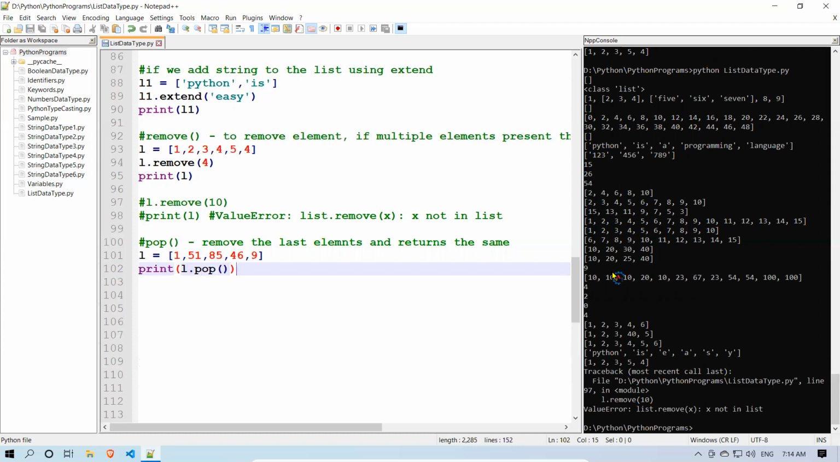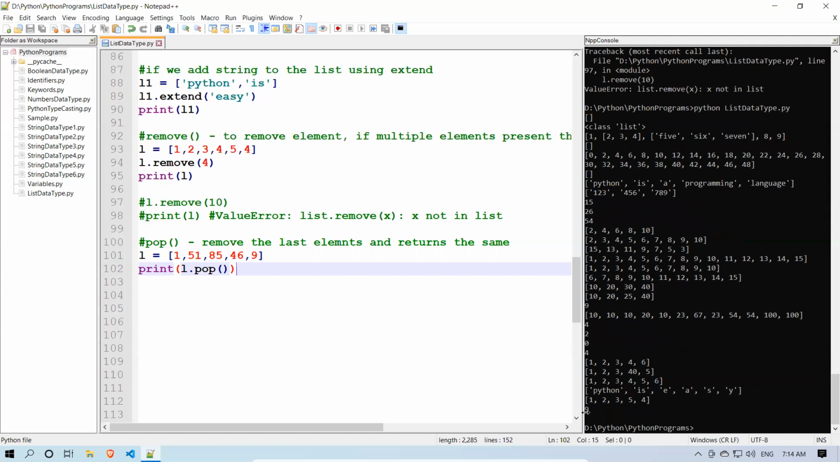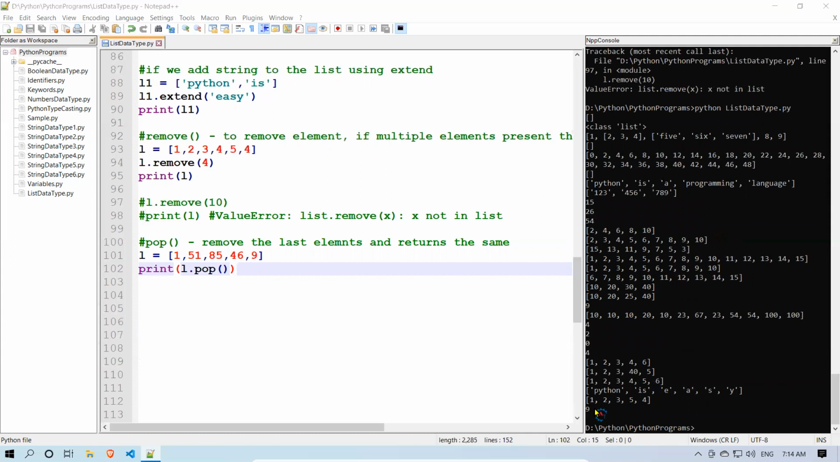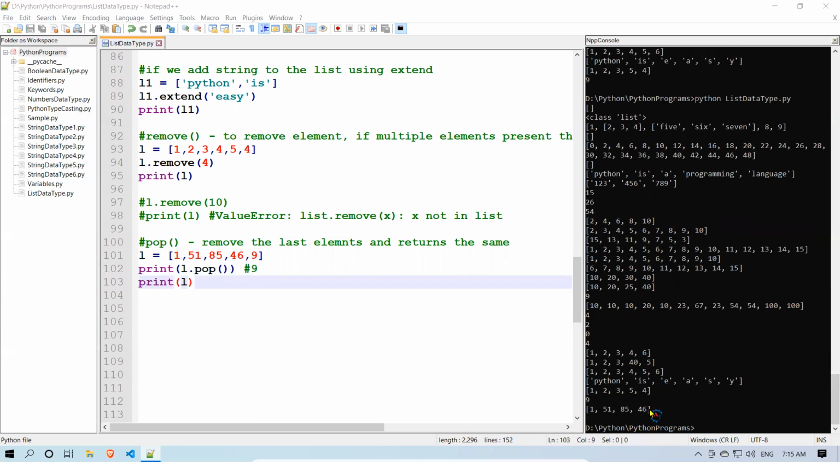L dot pop. It removes the last element and gives the same value, which means the value 9 it will give. You see that? 9. The last value is 9. It will remove it and give me the same. This is the value I removed. Which means that if I print L now, it will not have the 9 value inside. You see that? 151, 85, 46. It removed 9.